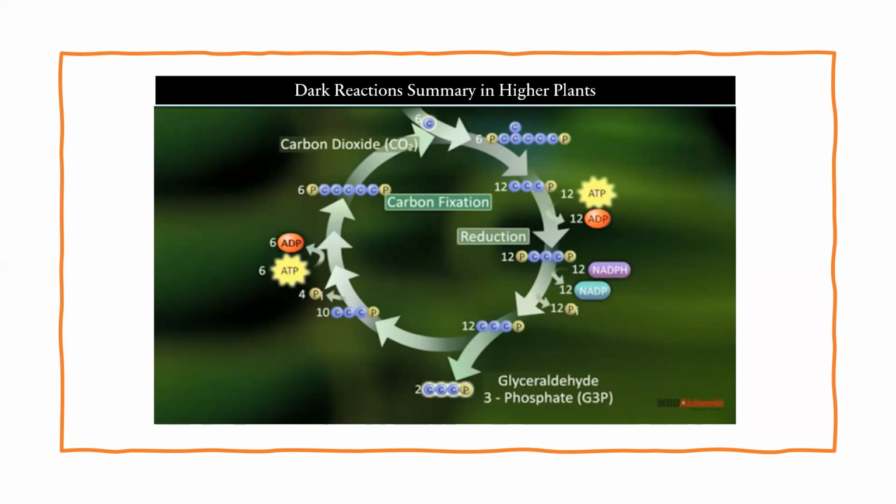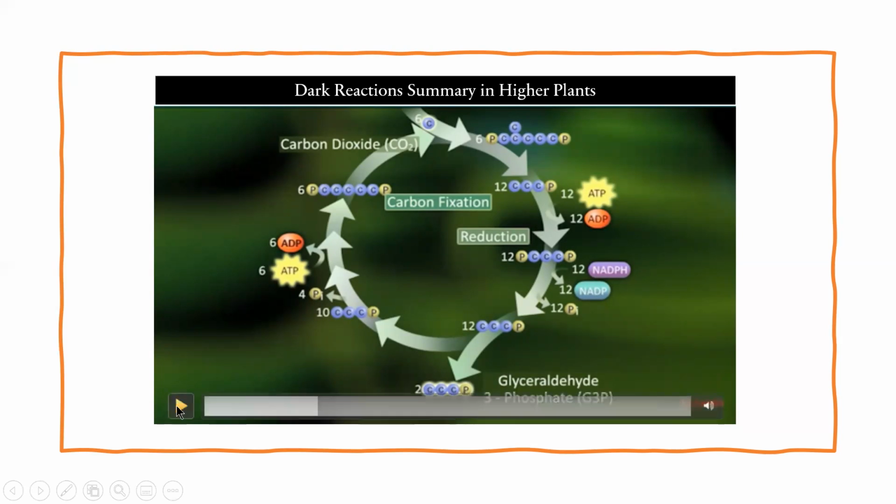So now here what happened? The carbon dioxide is fixed into the 6 carbon compound called glucose. Hence the Calvin cycle is also called carbon fixation. So the dark reactions are also called the Calvin cycle and also called carbon fixation.